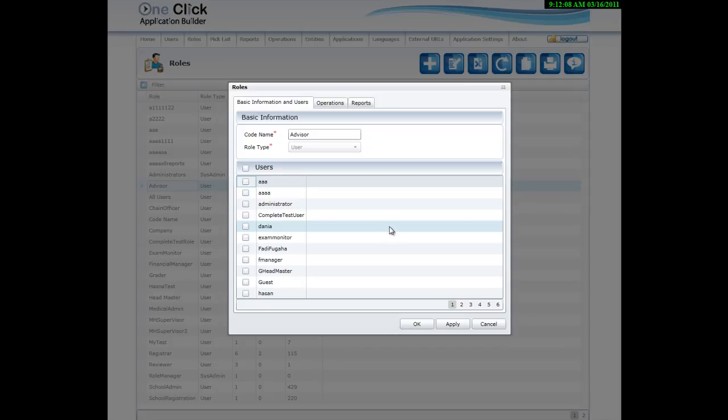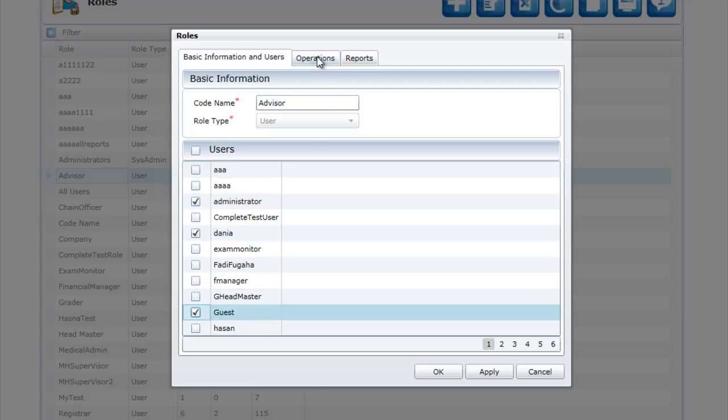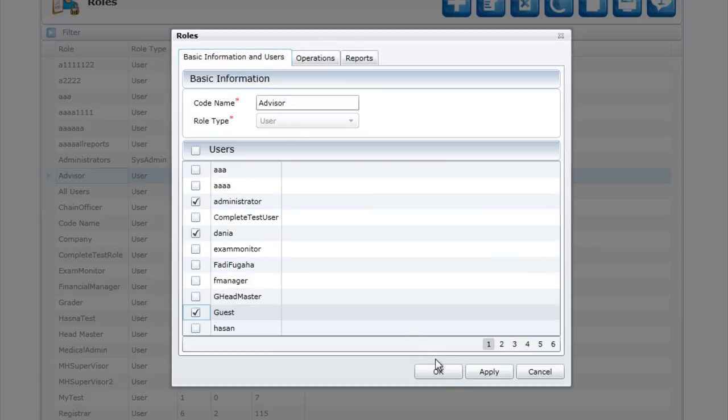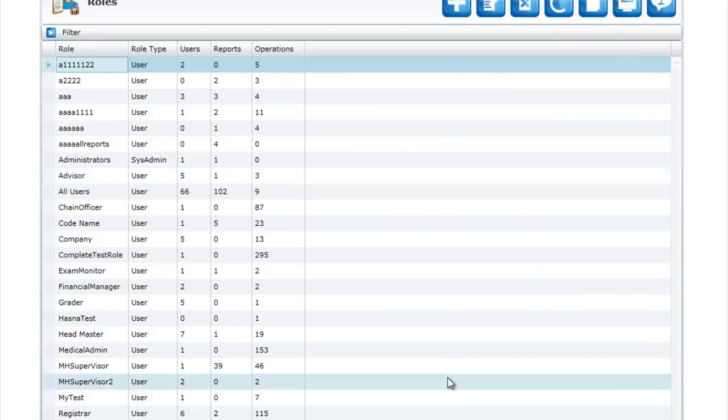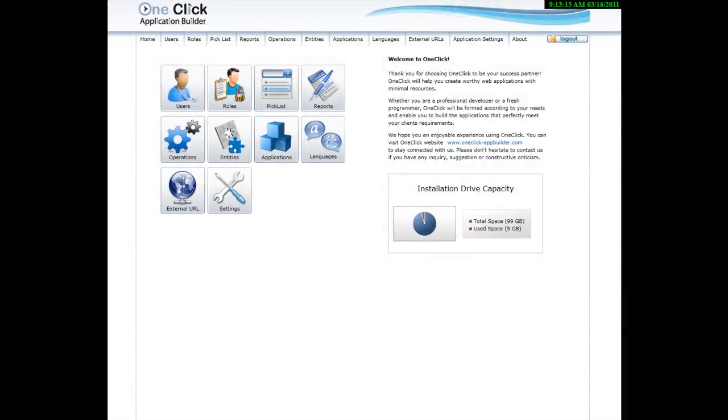Security is highly managed in OneClick. Through the Control Panel, you can define new roles and assign these roles to users. Each role will have its own access and data ownership rules. OneClick Control Panel is the all-in-one place where you can do all the processes related to Silverlight Business Solutions development.